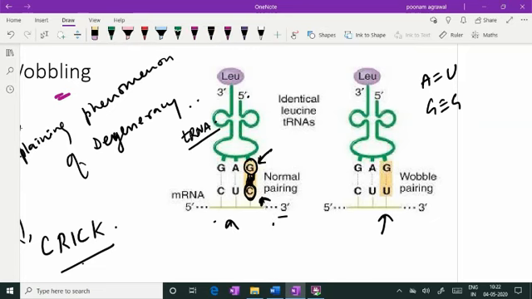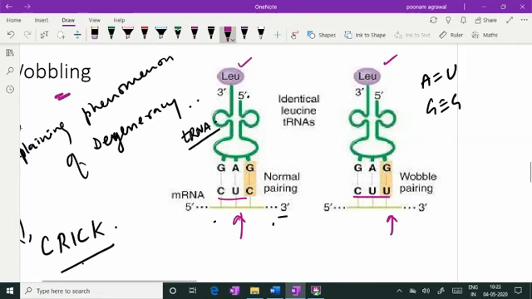This is an example given in this picture where you can see both are codons for leucine, CUC and CUU. Both are being read by leucine carrying transfer RNA, which has the anticodon GAG. How is this anticodon GAG able to read two different codons via wobbling at this point? You see, the GMP at the 5' end of the anticodon of transfer RNA can pair with CMP at the 3' end of